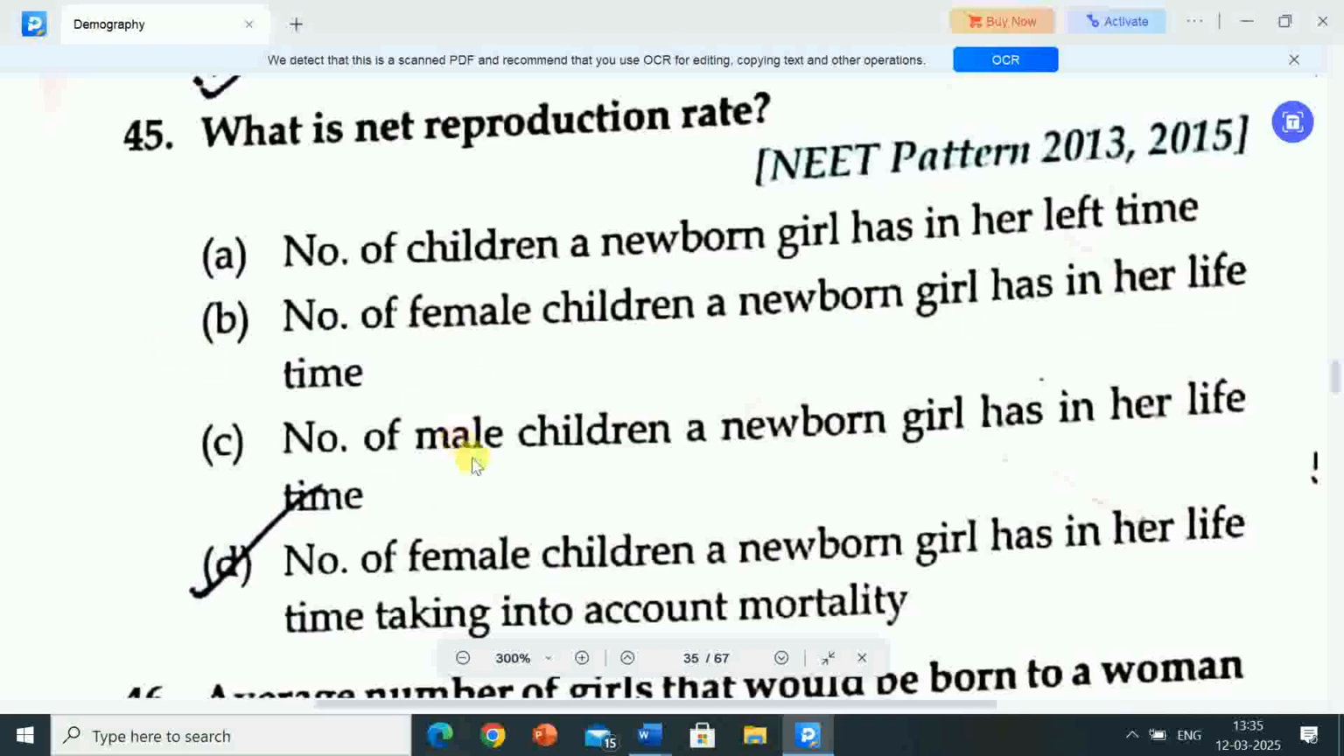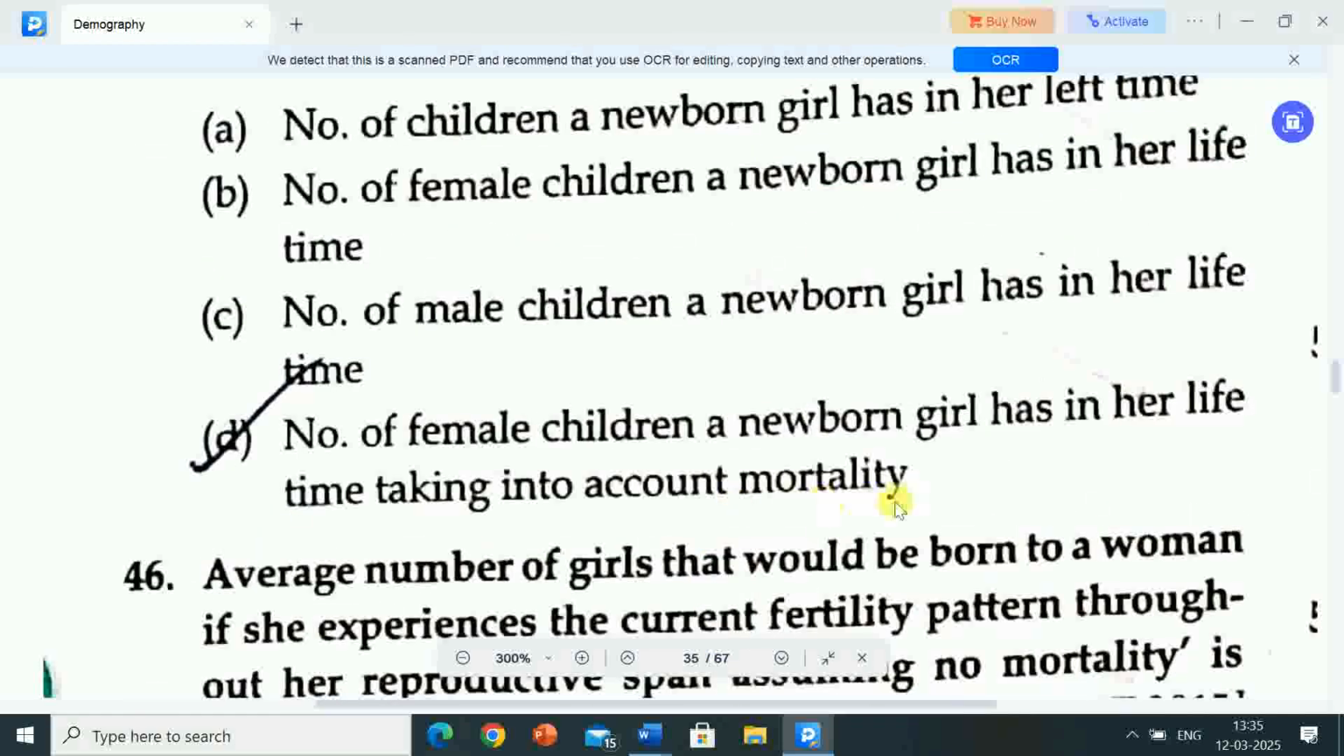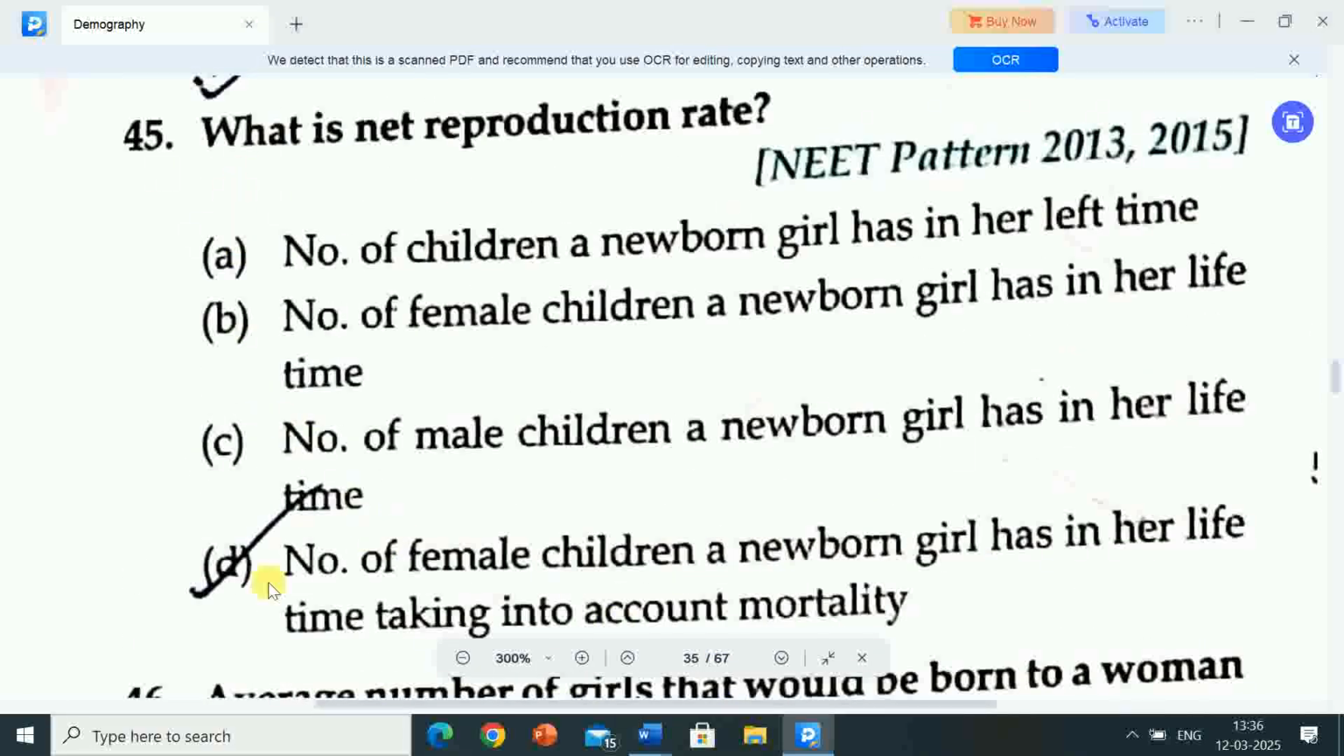Option C, none. Number of male children a newborn girl has in her lifetime. Option D, number of female children a newborn girl has in her lifetime, taking into account mortality. So correct answer is option D. Here question is, what is net reproduction rate? So net reproduction rate is number of female children a newborn girl has in her lifetime.